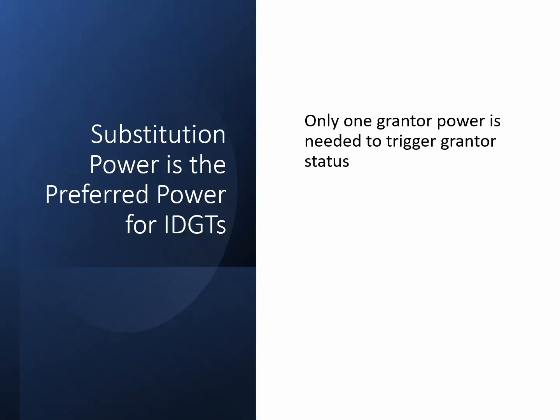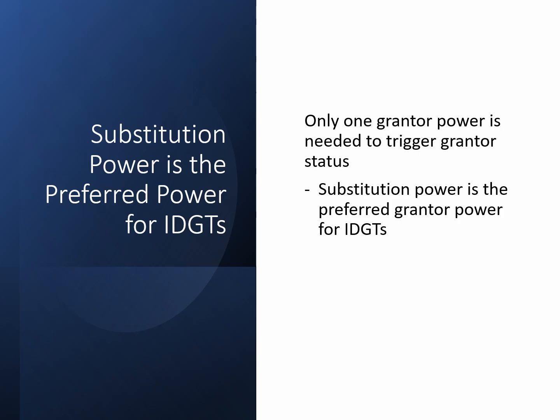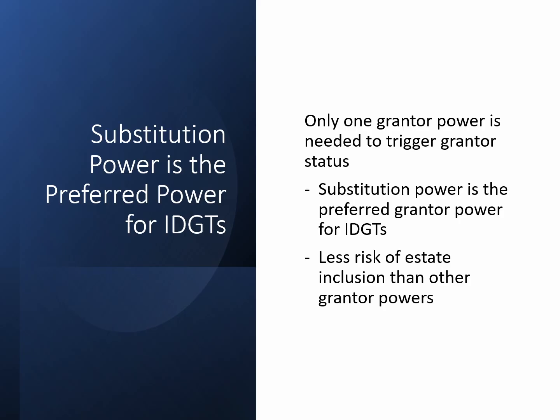Recall that you only need one grantor trust power to trigger grantor trust status. The substitution power is the favored one. Not only is it a powerful tool for engaging in basis arbitrage, but Revenue Ruling 2008-22 provides clear safe harbor conditions so that it will not cause estate inclusion. Other grantor trust powers may be used in an IDGT, but care must be taken of running afoul of the complex tax rules.